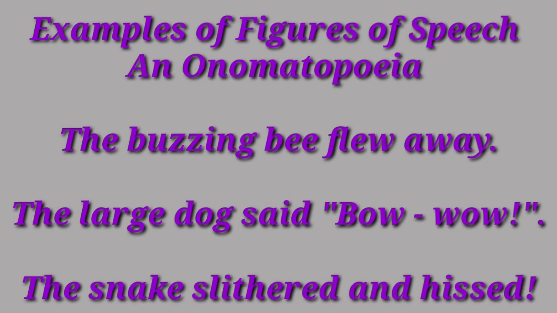Examples of figures of speech: onomatopoeia. The buzzing bee flew away. What is the sound of a bee? Buzz. Another example. The large dog said bow wow. What is the sound of a dog? Bow wow. Bow wow is an onomatopoeia. Look into another example. The snake slithered and hissed. What is the sound of a snake? Hissed.